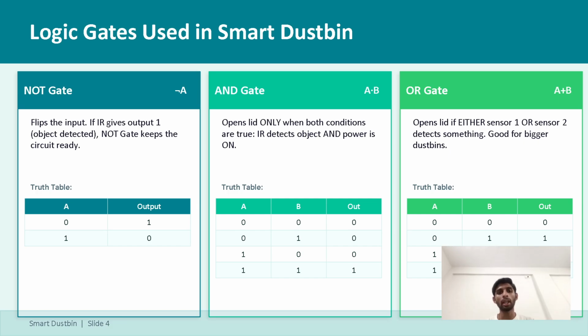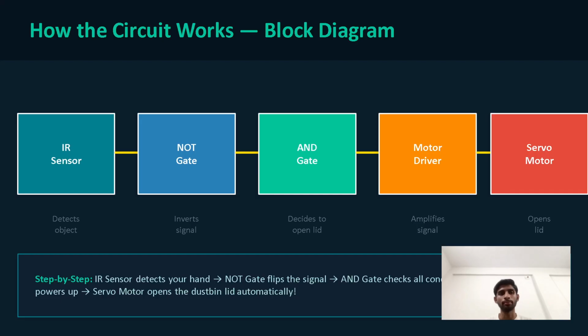The second one is the AND gate. Open the lid only when both conditions are true: the IR detected an object and the power is on. Here you can see the truth table of the AND gate, which shows the properties of the AND gate. The next one is the OR gate. Open the lid if either sensor 1 or sensor 2 detects something, which is good for a bigger dustbin. Here you can see the truth table of the OR gate, which shows the characteristics of the OR gate.